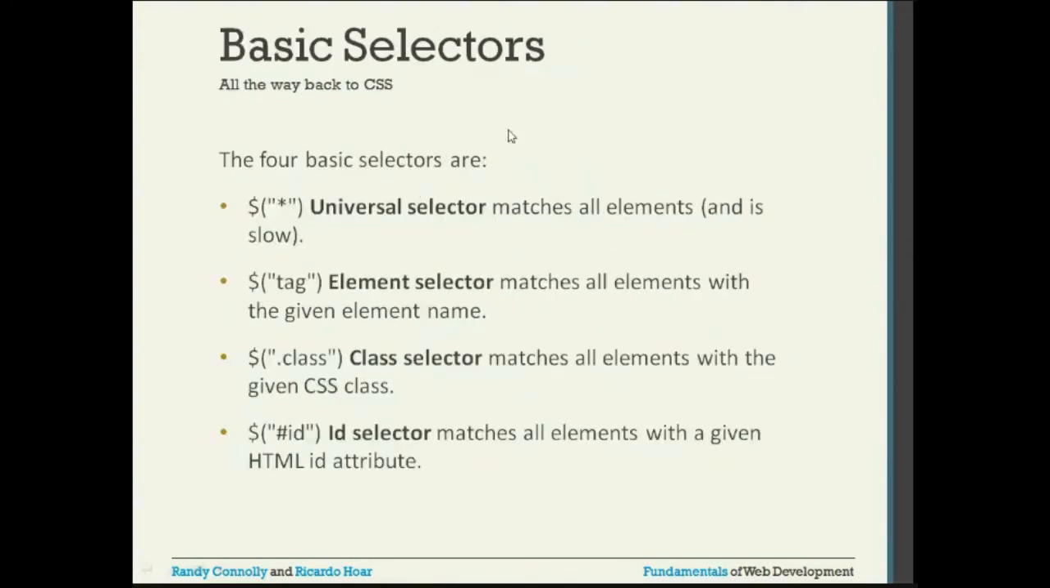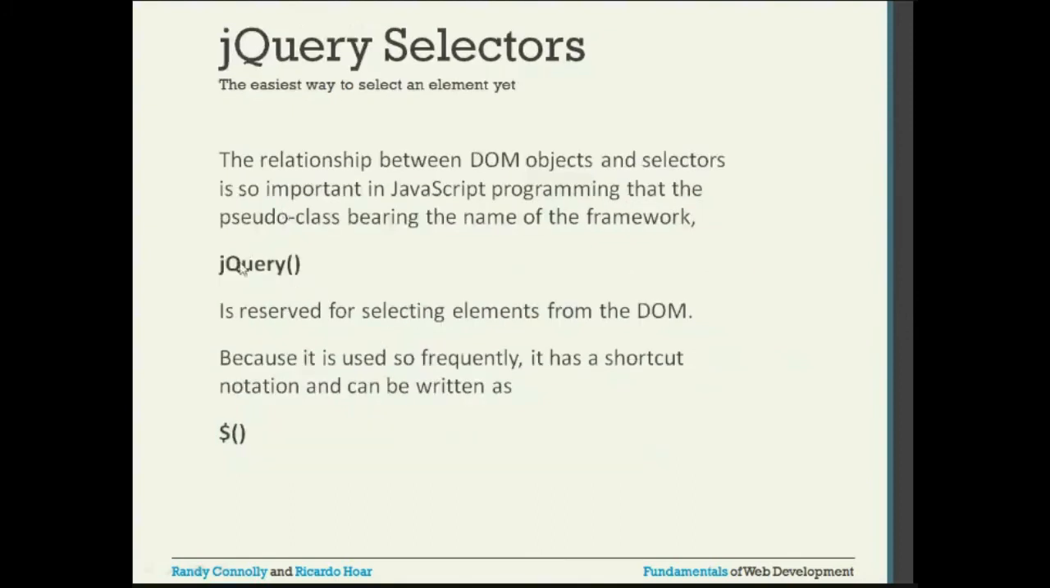Basic selectors. What are the different basic selectors we have? There are four basic selectors. We have dollar with empty brackets, and inside we have an asterisk. Okay, that's the universal selector. This and this are exactly the same. In the rest of the code, you will see only this way of usage, that is, the shortcut notation is used.